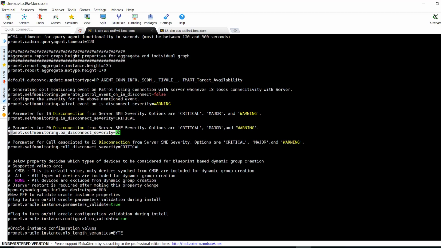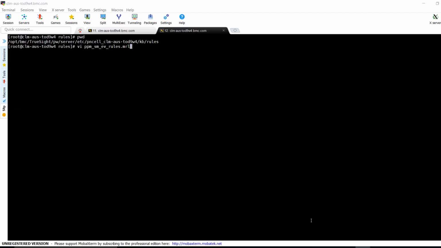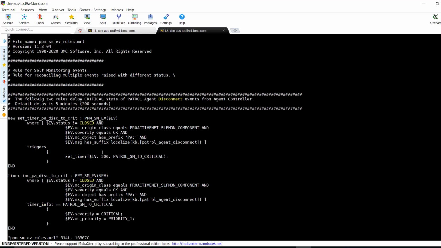As configured in pronet.conf file, petrol agent disconnection self-monitoring event is generated with OK severity. Inside the TSIM cell, in this MRL, by default, a timer of 300 seconds or 5 minutes is set for this self-monitoring event to wait before its severity is increased to critical.